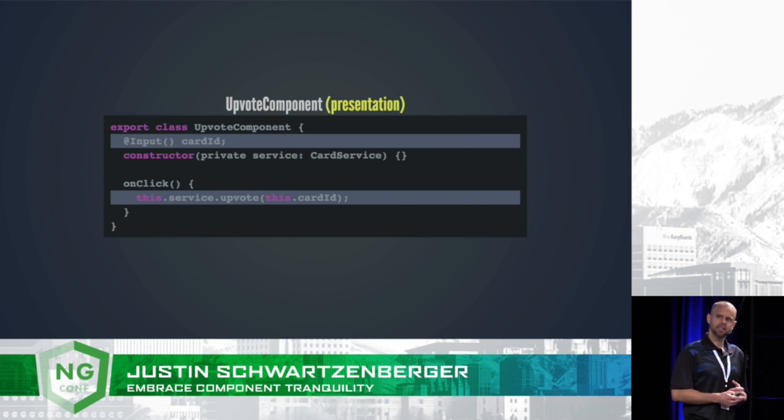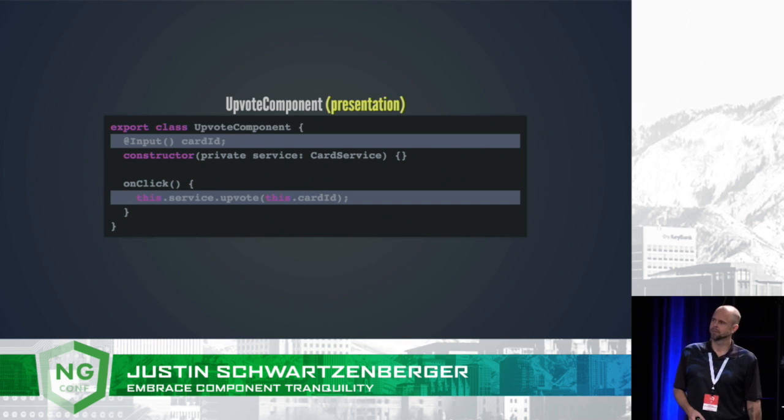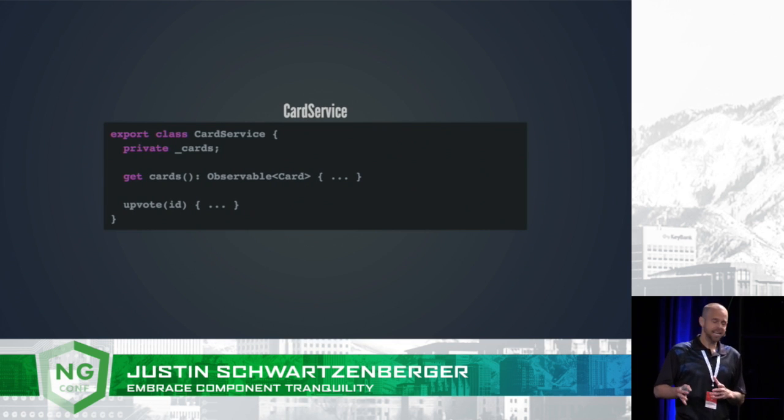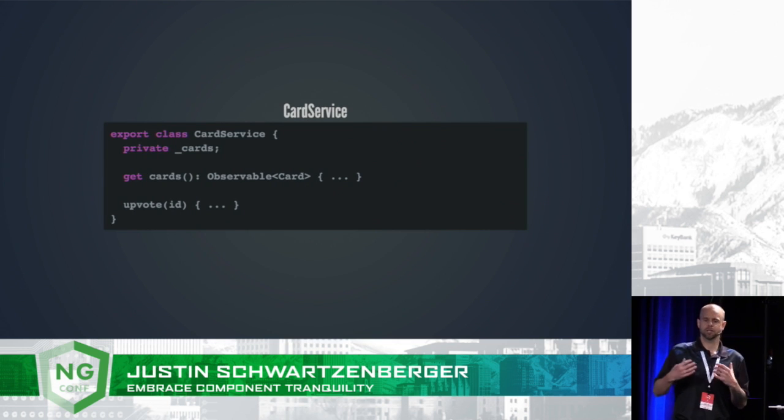Well, how do we get the card component to update its view when it's upstream, and this one's the one making the decision to change the data? Well, we could update our service and return the cards as an observable, then that way things could subscribe to it and get push updates.